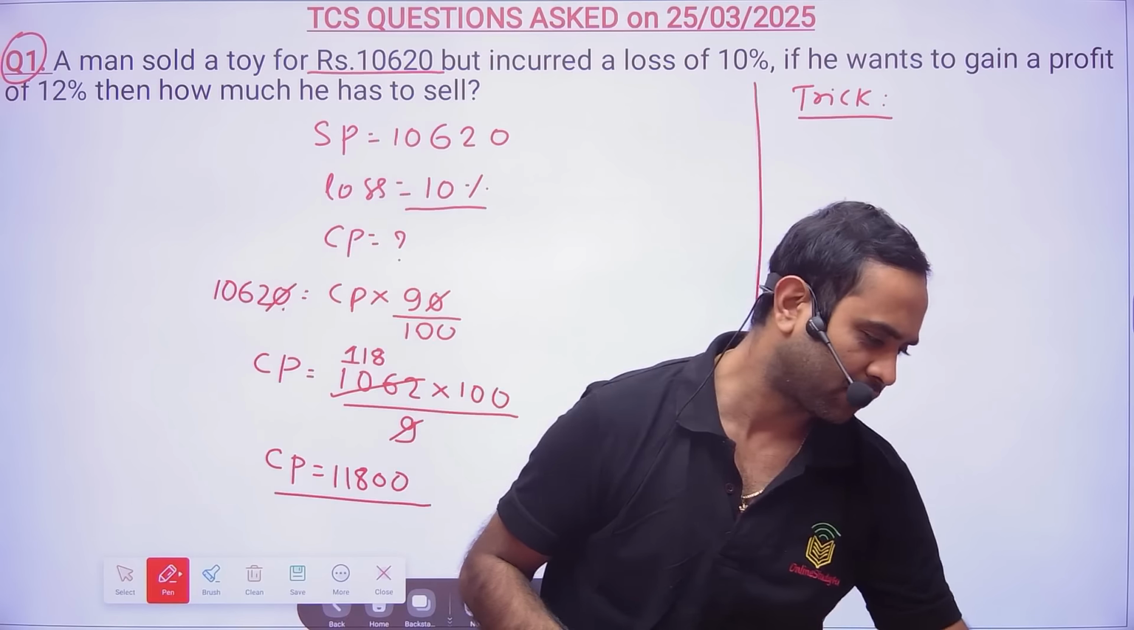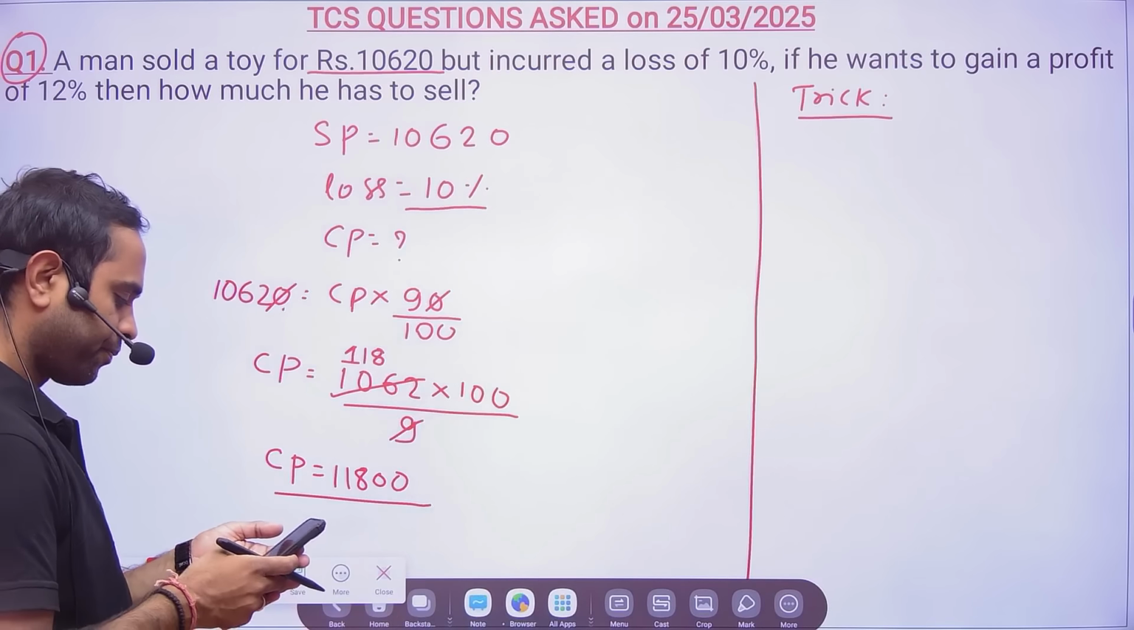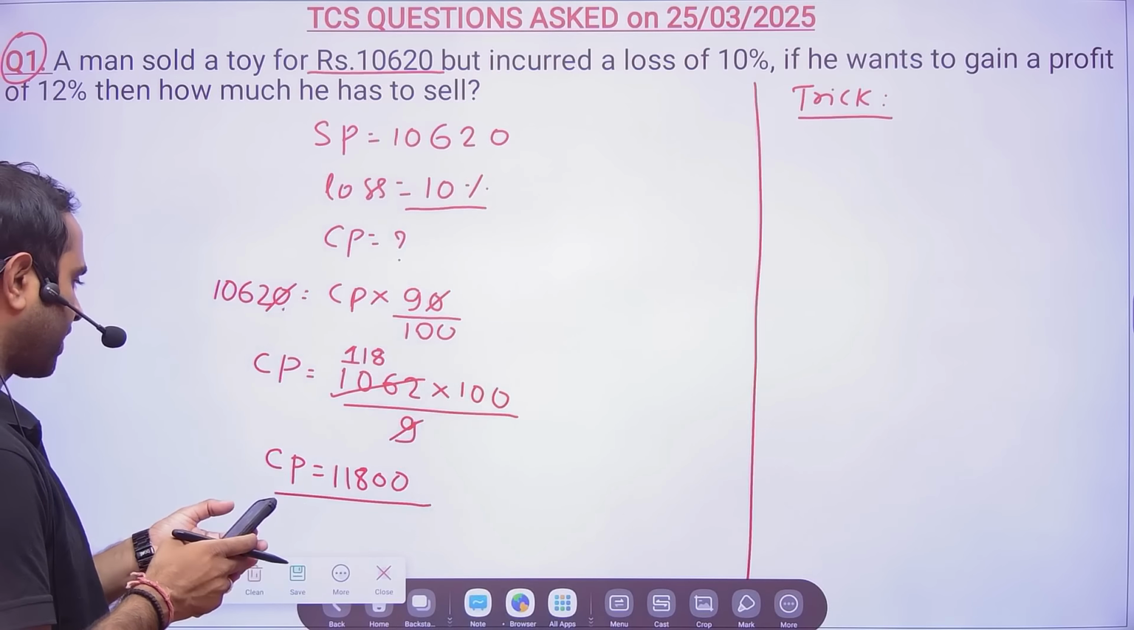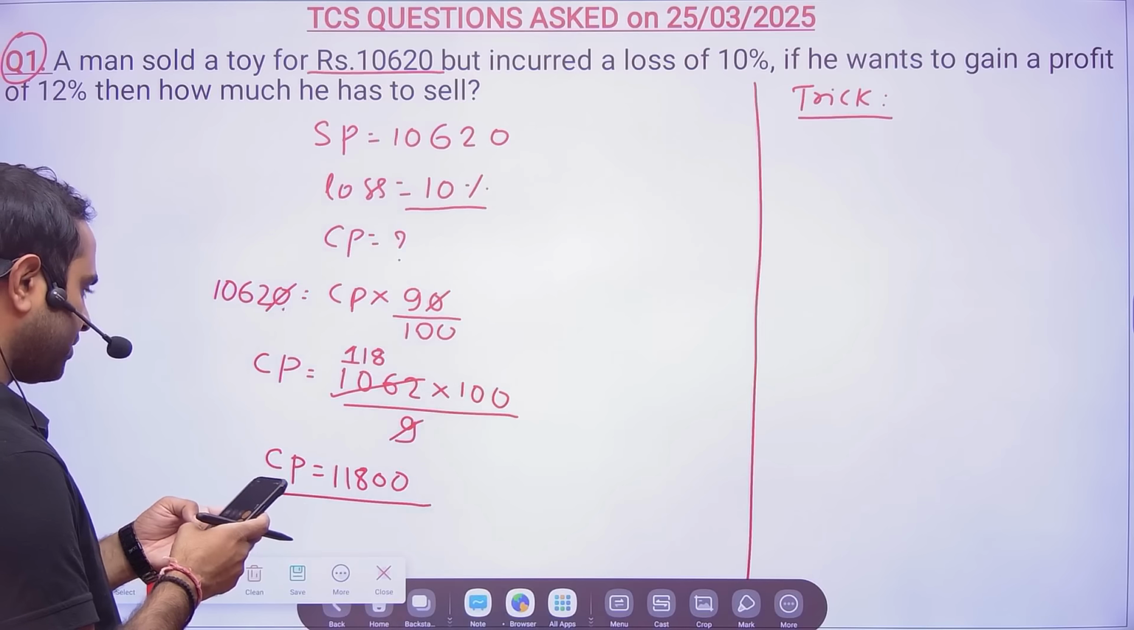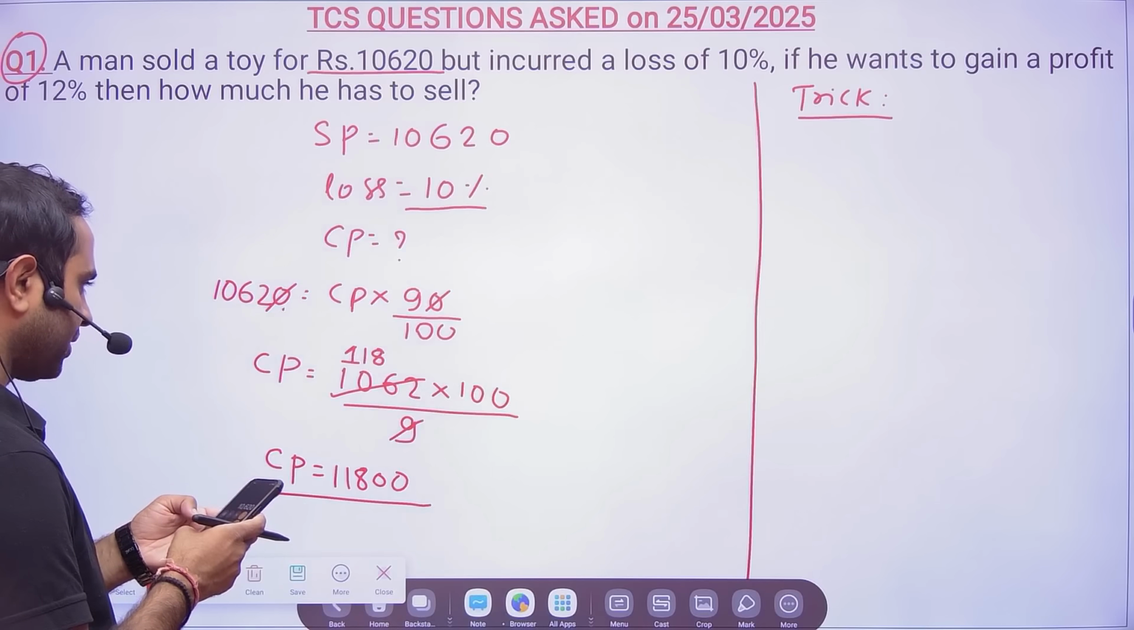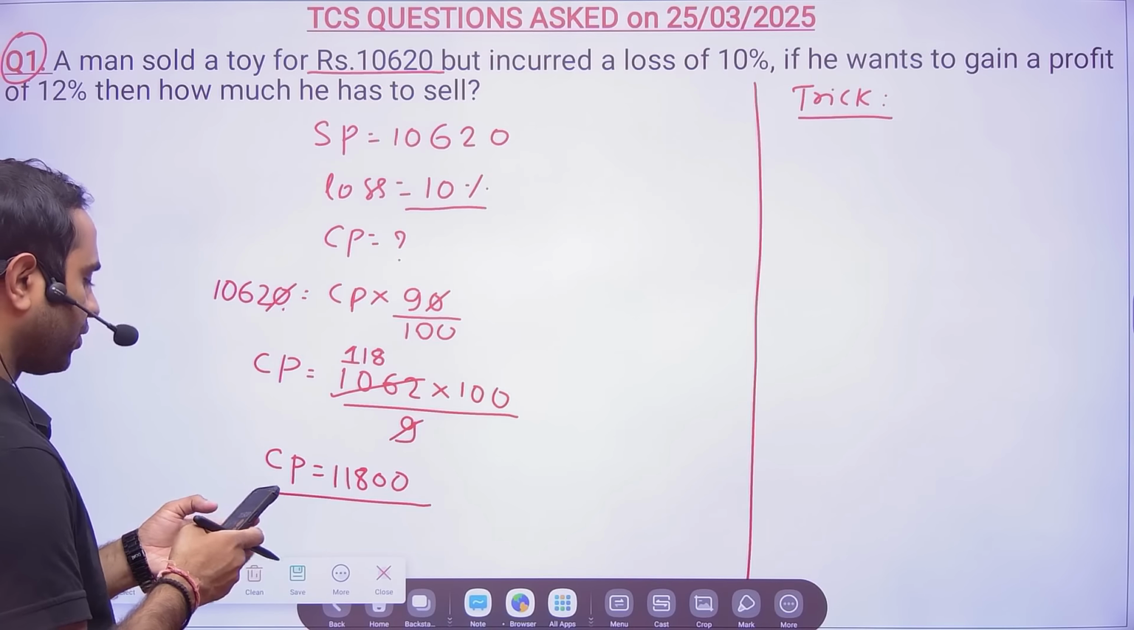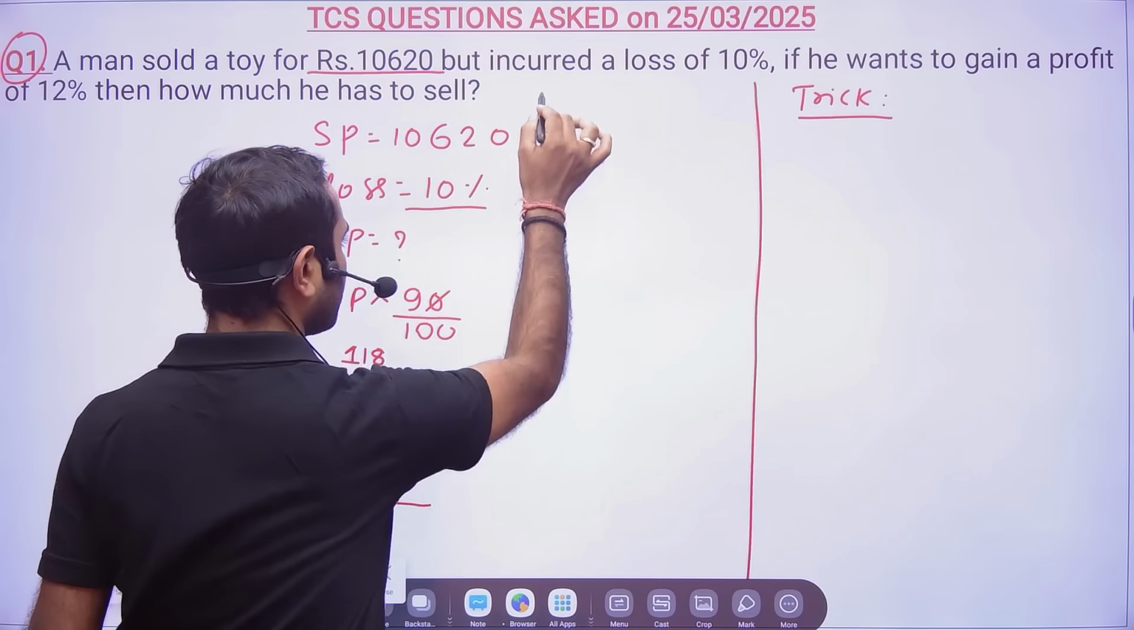So I have the calculator here. So okay, so let's see. Calculator. Okay, so 106200 divided by 9. So it is 11,800, correct. Now you know the cost price.